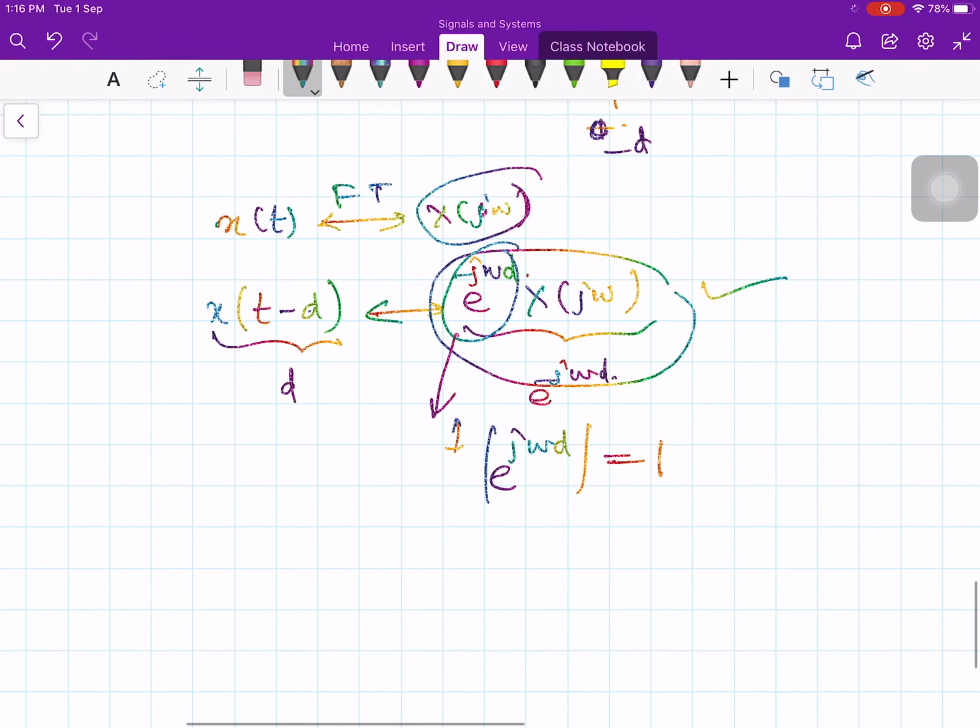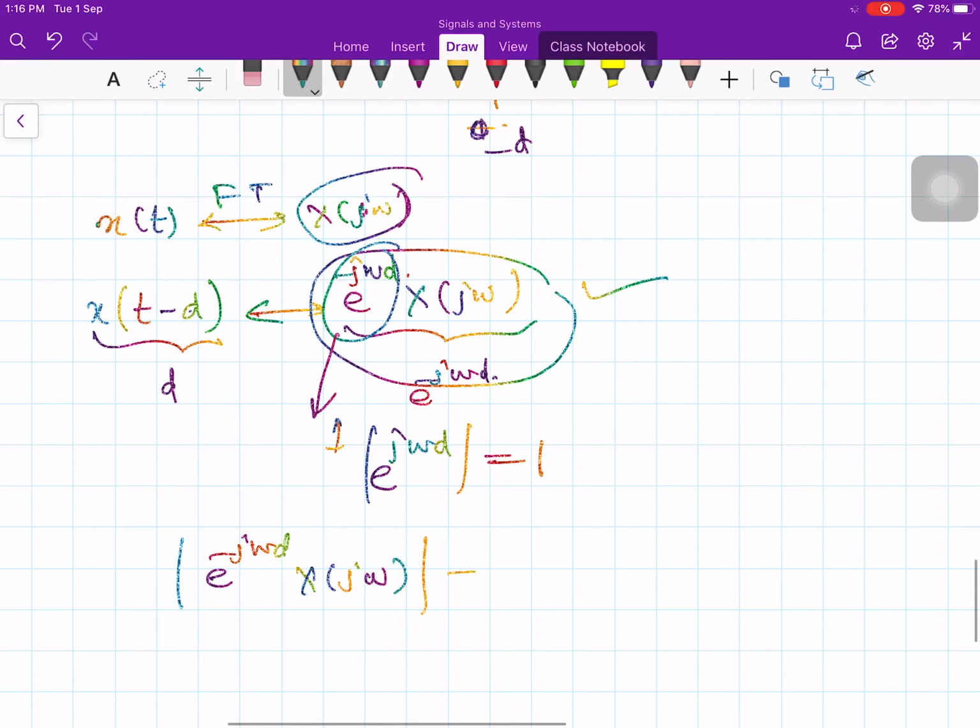And the magnitude of x of j omega will be the same as the magnitude of e to the minus j omega d times x of j omega. Why? If you take the modulus of e to the minus j omega d times x of j omega, it equals the modulus of e to the minus j omega d multiplied by the modulus of x of j omega, and we said the first is equal to 1. So this is again the same as the magnitude of x of j omega.